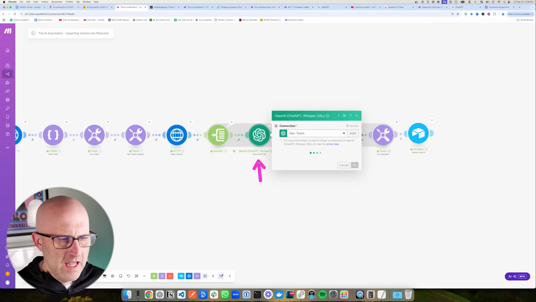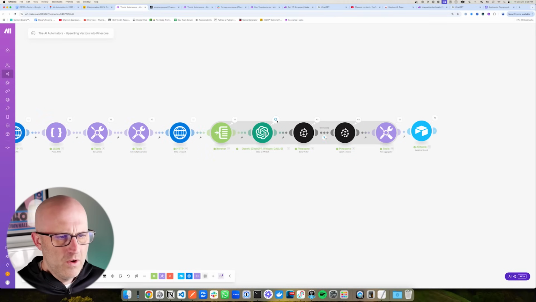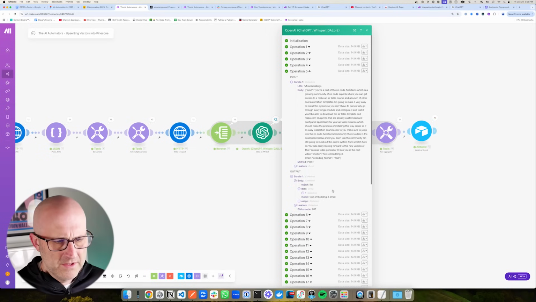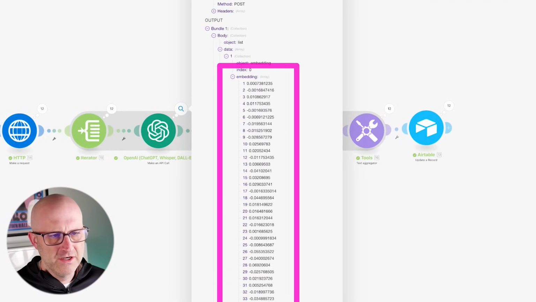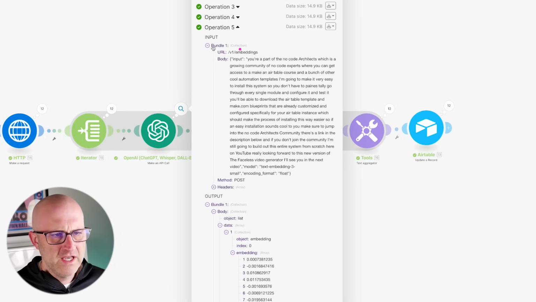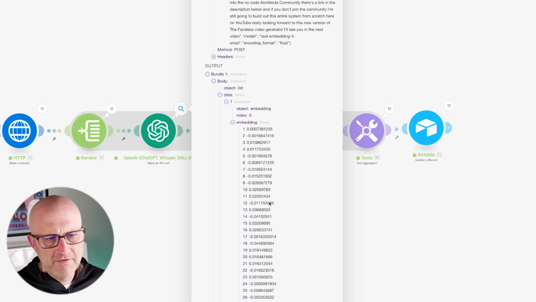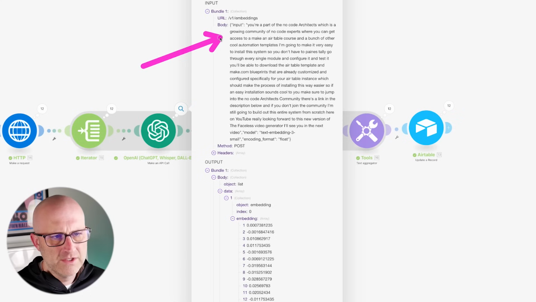And again, this is an API call, and we're calling the API endpoint embeddings, and we're sending the text value to it. And what it responds with is a series of numbers. Continue to open this up. Here's the collection here. Here are the embeddings. It provides us these numbers, which are a numeric representation of the original text data that we sent it. And I can't say I know exactly how this works, but these numbers are used to quickly find relevant data when you're trying to search your big database for something specific.